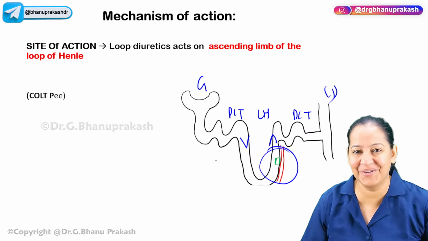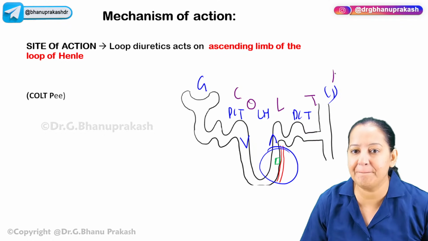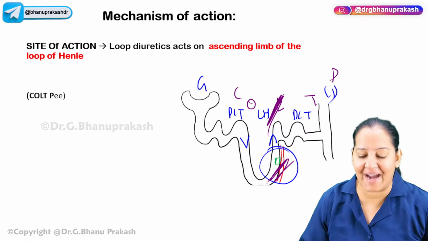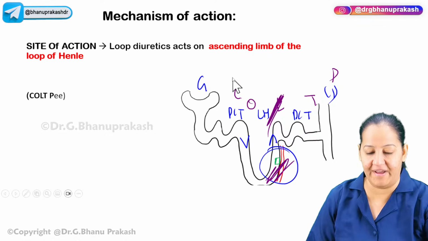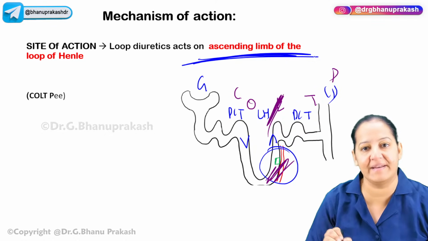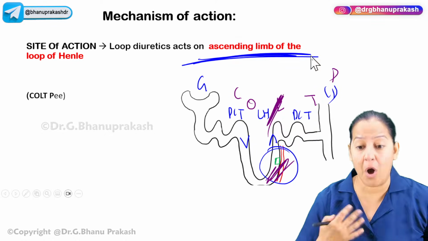COLTP. I told you COLTP. Currently, I'm teaching you L. It is acting on the ascending limb of the loop of Henle. So rather than mugging up, please understand it. They act on the ascending limb of the loop of Henle. Now, how do they cause diuresis?